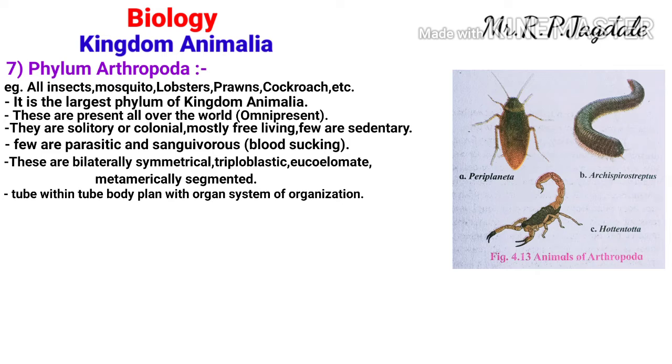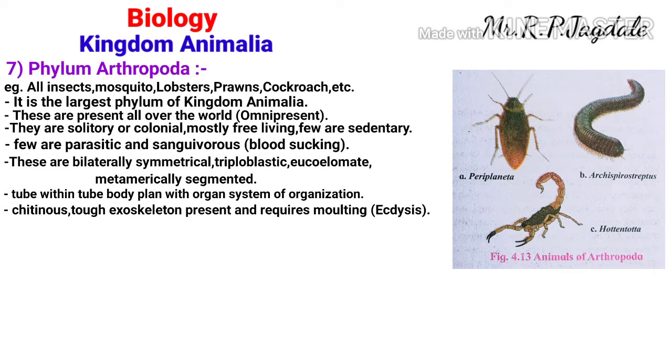Mostly insects are included in this phylum, so a tough chitinous exoskeleton is present on these animals, and they require periodic molting. The molting is also called ecdysis. What is the meaning of ecdysis or molting? Periodically, according to the growth of the animal, they have a protective covering on their body, which is tough.